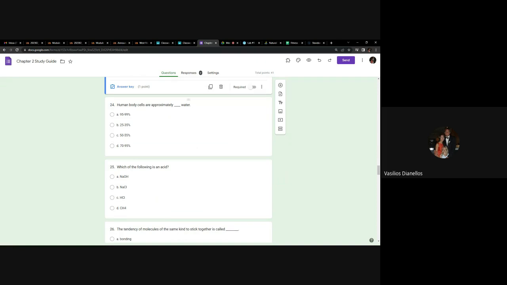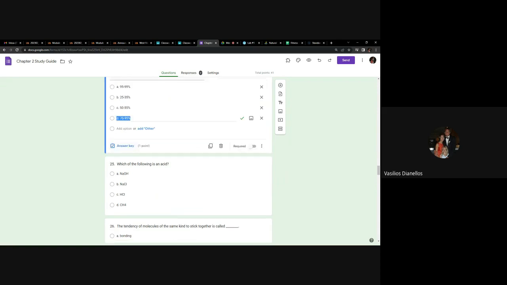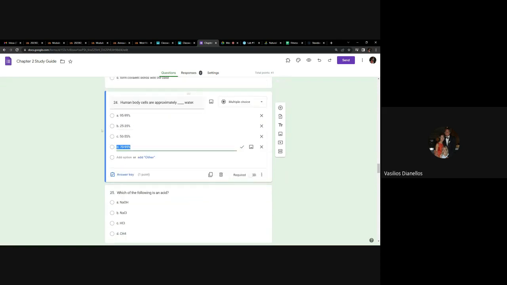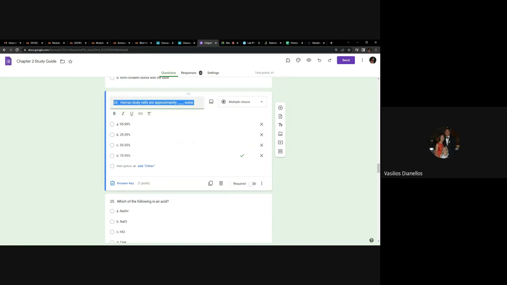Okay, 24. I already told you need to know this. This is one of those few numbers that you need to know. The answer is 70 to 95%. As far as we're concerned, let's just keep it like that. The question might be shortened just to save you time, and it might say cells are approximately how much water, and the answer is 70 to 95%. So just keep that in mind. I'm not going to try to trick you. If you read cells are approximately how much water, don't think I'm trying to trick you and wonder if he was talking about human cells or monkey cells. Don't worry about that. So if you're shorthanding, cells are equal to 70 to 95% water. Any questions about 24?